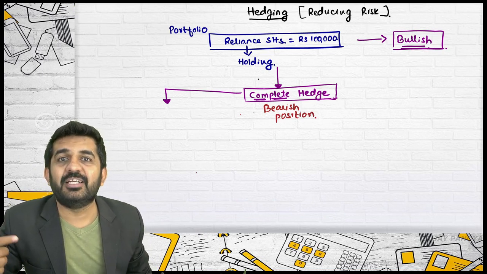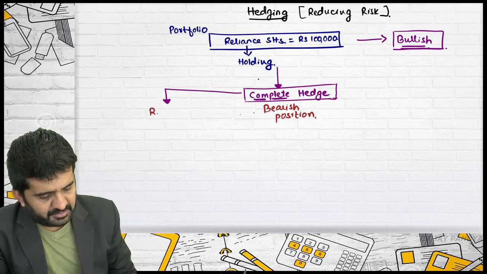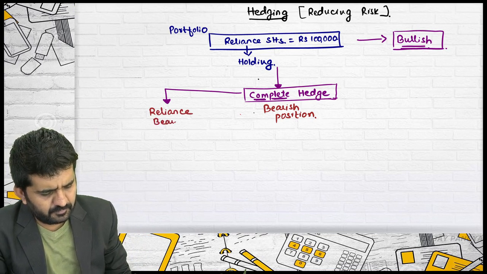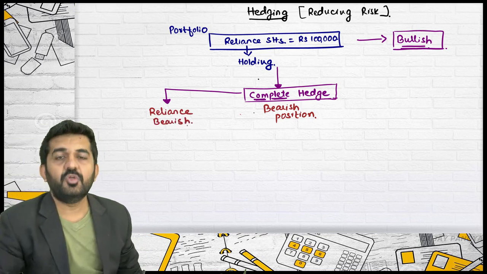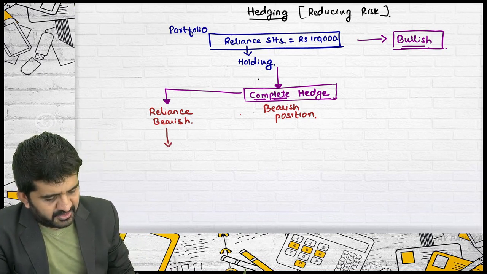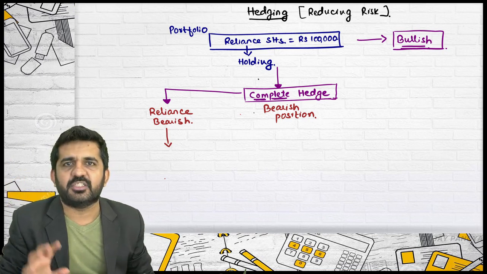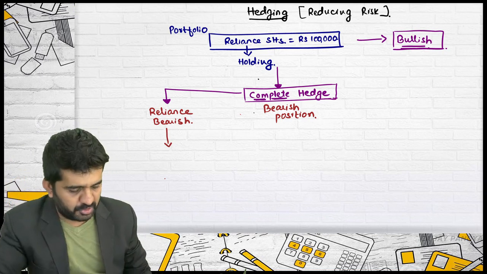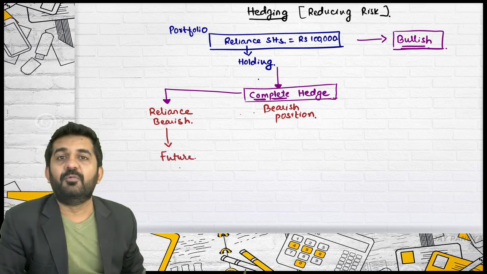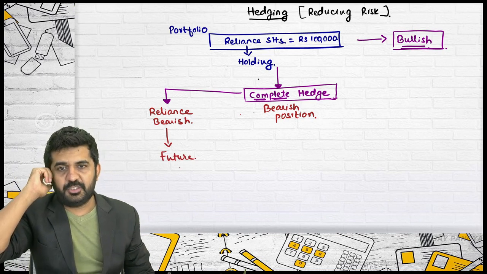Then I should take a bearish position in Reliance. Which product is normally used? Derivatives. You may use options, but in this particular concept I am teaching you through futures. You will be hedging the position in futures.